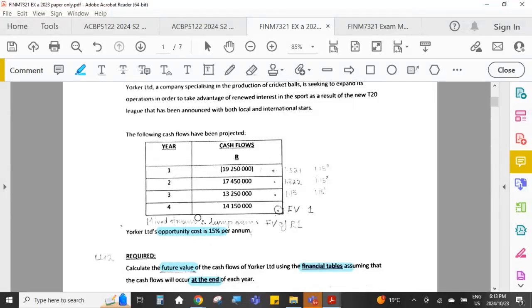Here are our cash flows. This is the opportunity cost, or our cost of capital that we'll use to discount the cash flows. They want us to calculate the future value. We must use the financial tables, which means we must write down the factor from the financial tables, and the cash flows occur at the end of each year, not at the beginning. Remember also, there's a difference between the cash flows and the time, whether they take place at the beginning or the end of the period.